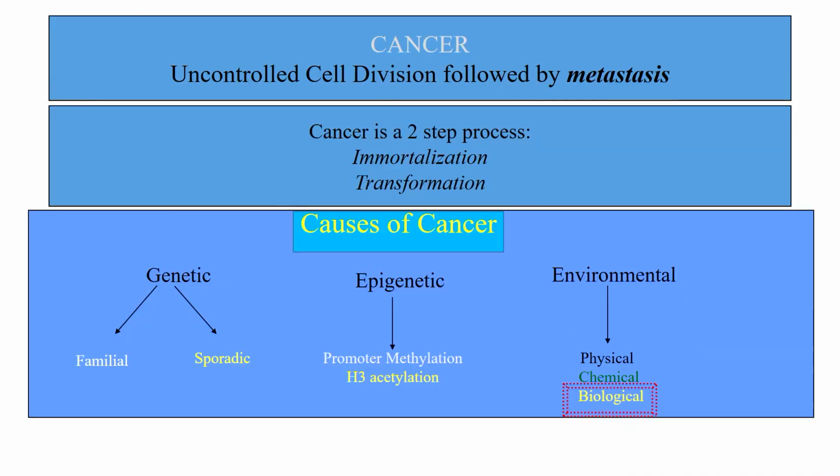When they are not in their normal condition, the result is that whether two cells are touching or not touching, that is not sensed, and thus the cell can divide, go one above the other and keep on dividing. The term cancer means uncontrolled cell division followed by metastasis.